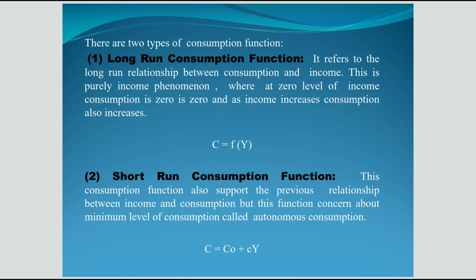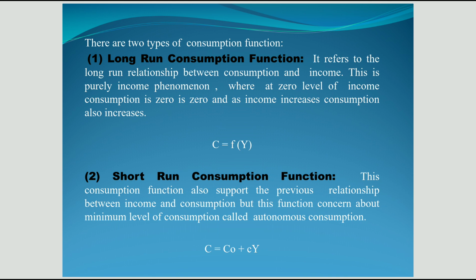So in short run consumption function, we can say C is equal to C naught plus small c into y, where capital C is consumption, C naught is autonomous consumption, and small c is very important, that is marginal propensity to consume, MPC, which we will discuss later. So C is equal to C0 plus small c into y is the short run consumption function.